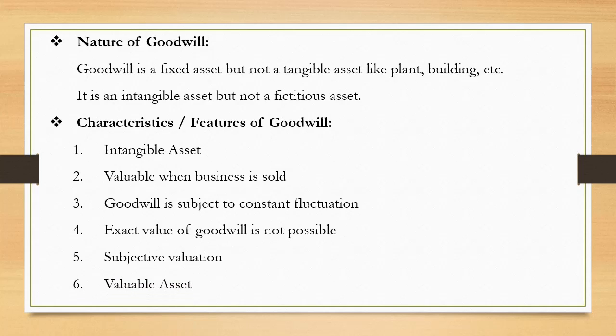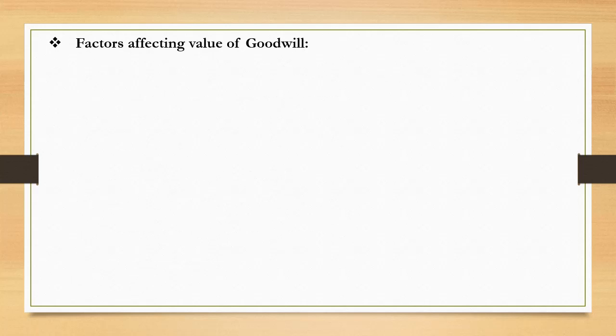It is a valuable asset. Like other assets, goodwill is also a valuable asset. As a result, it helps the business to earn more and more profits. Now let us go through the factors affecting the value of goodwill. We all know that goodwill refers to the capacity of a business to earn more profits over and above the normal profit earned by the similar firms. So, let us now study the factors which affect the earning capacity of the firm.